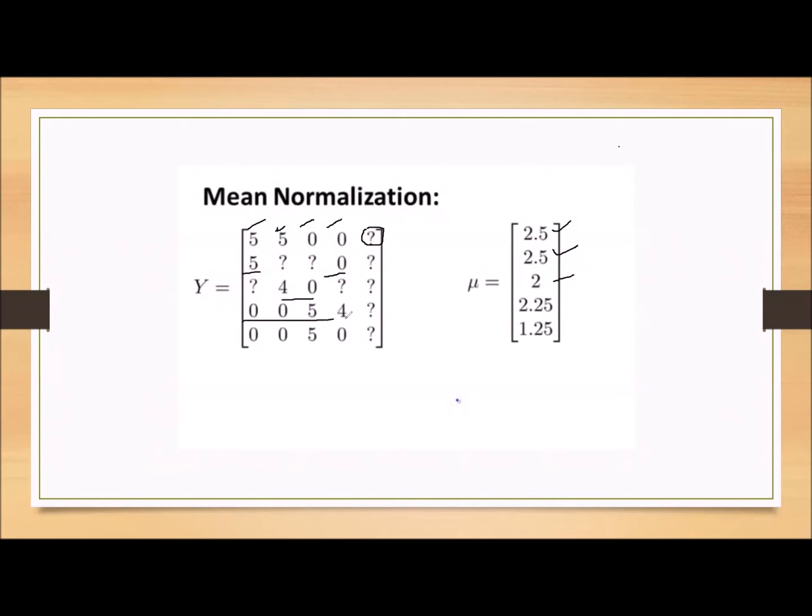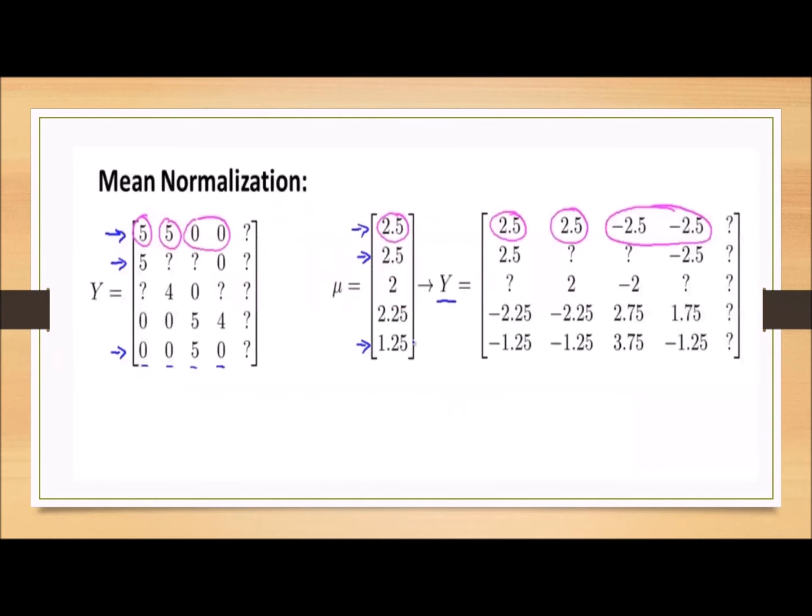In the fourth row we take 0 plus 0 plus 5 plus 4. There are 4 elements, so 9 by 4 gives 2.25. In the last row we have 4 elements and only one 5-star rating, so 5 by 4 gives 1.25. So our mean is ready. Remember, we are not including the question marks. We are only taking the ratings given by the users after accessing the video. Now this matrix we are calling mu.